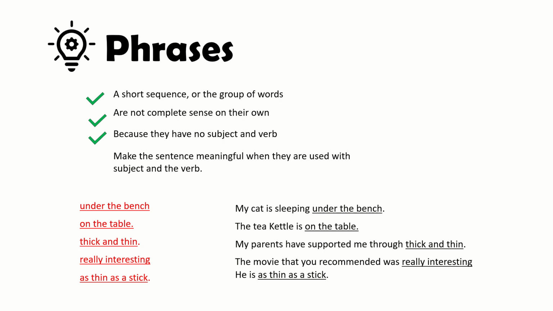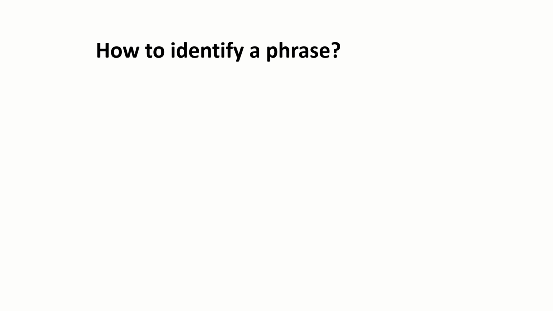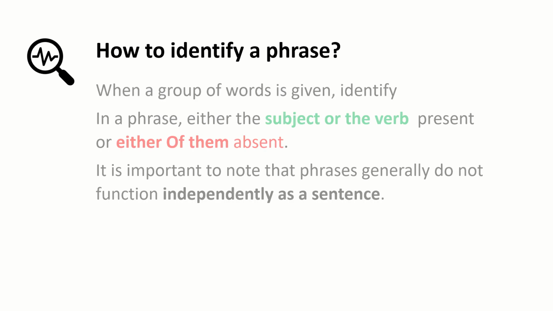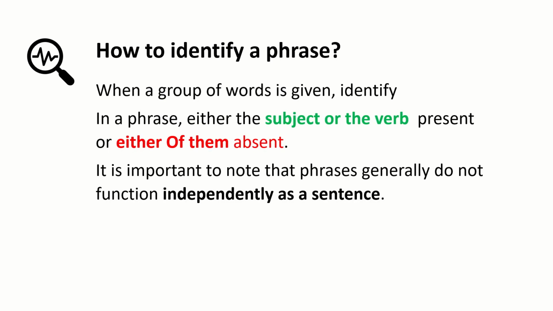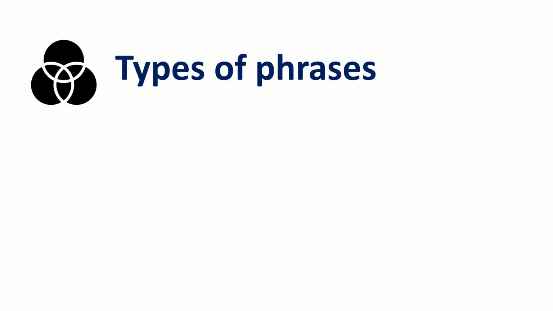So the phrases are used in these sentences to give complete and extra information about the noun, or the subject. Now, let us talk about how to identify a phrase. We can identify a phrase by the absence of a subject and verb in it, and sometimes either. Phrases cannot give the meaning completely and independently. They are completely dependent on the rest of the sentence to give meaning. Generally, they depend on the clause, especially the main clause.